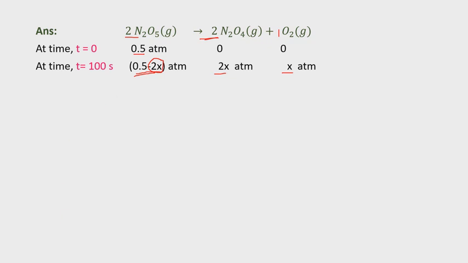Now we will see here. Total pressure PT equals 0.5 minus 2x, because at t equal to 100 seconds all are present here. At the same time, the pressure is due to 2x plus x, and 2x and 2x get cancelled. We are getting 0.5 plus x. Next step.